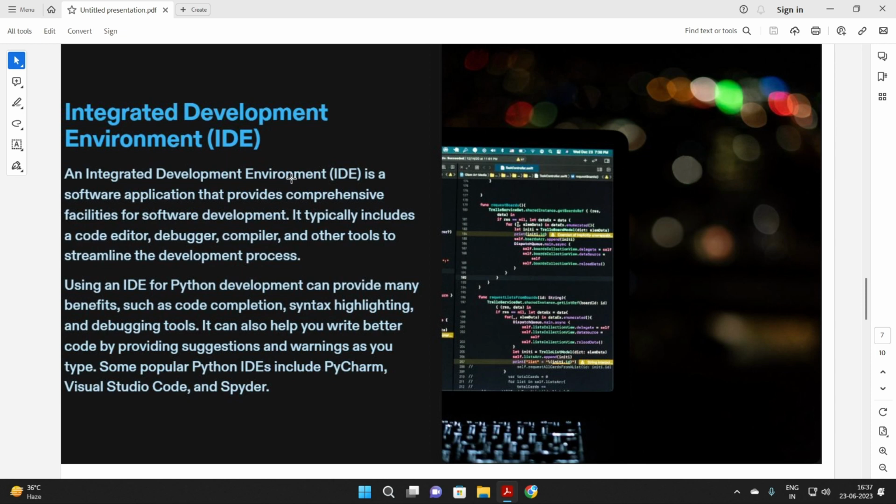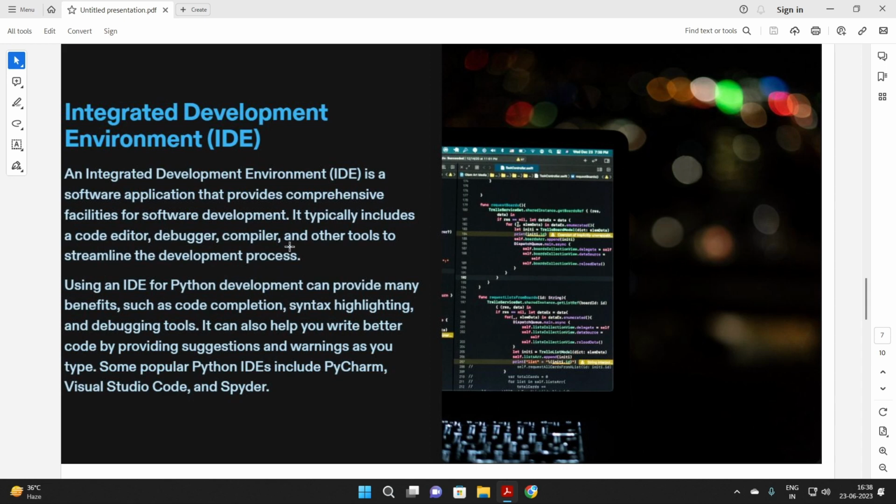For C++ they use Turbo C++, for Python they just type the command in PowerShell or use command prompt. I am not saying that these programs will execute more efficiently or consume more power, not like that. But an IDE, an integrated development environment, is a software application that provides comprehensive facilities for software development. It typically includes a code editor, debugger, compiler and other tools to streamline the development process.